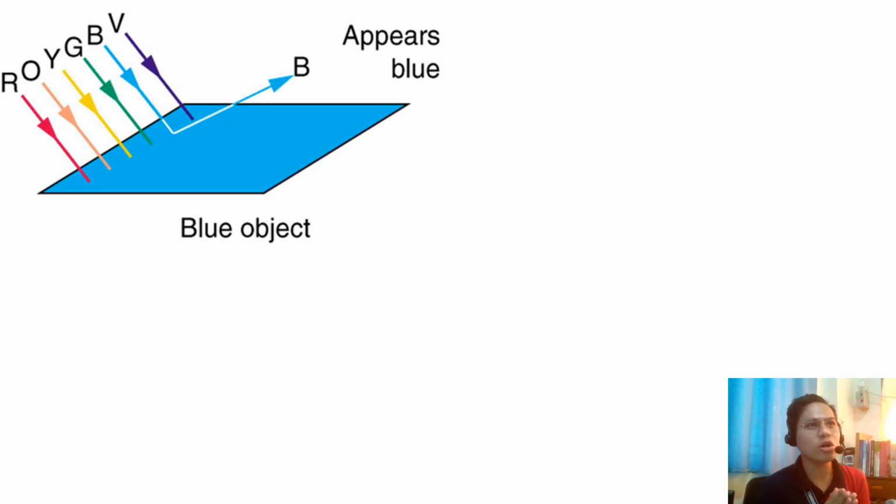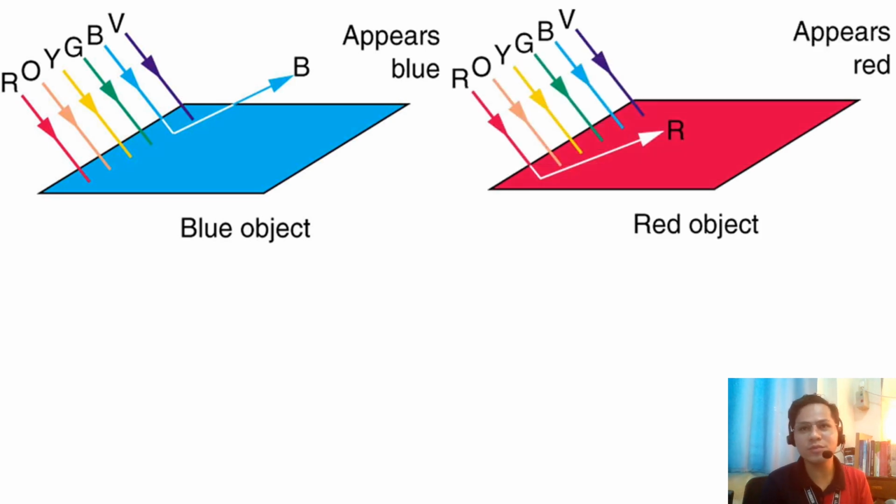Why do we see objects blue under white light? So we see objects blue under white light because it reflects the blue and absorbs all of the other colors. Why do we see objects red under white light? So we see objects red under white light because it reflects the color red and then it absorbs all of the other colors. Buot pasabot, the correct way of checking the true color of an object is that the object should be put under white light.